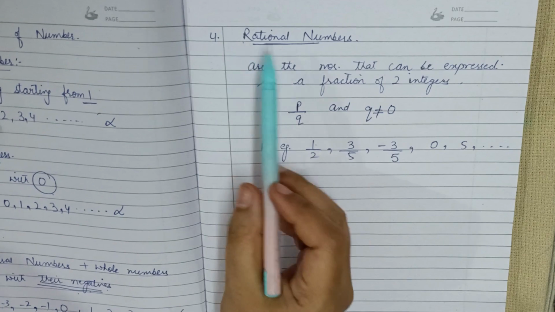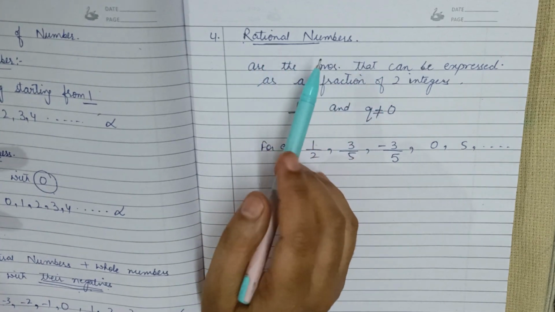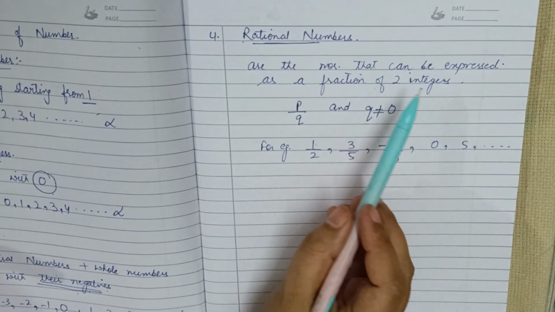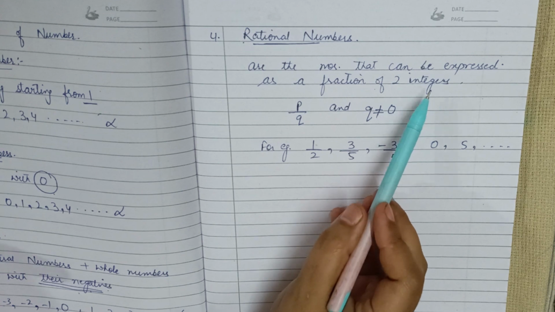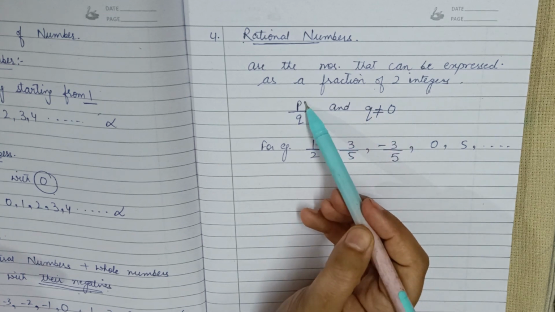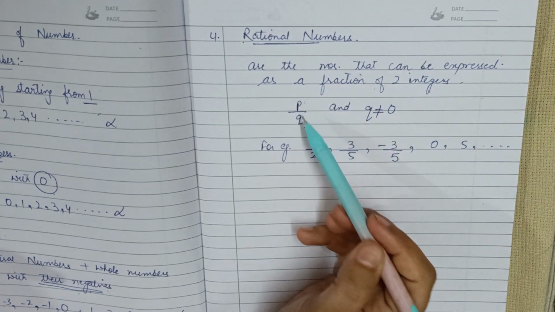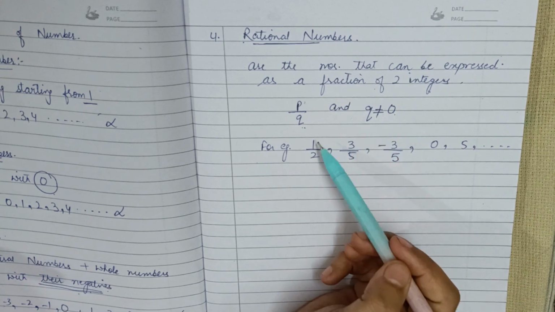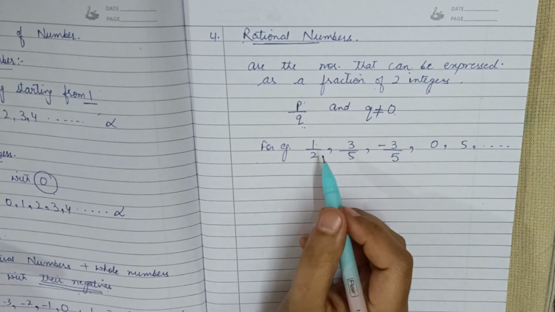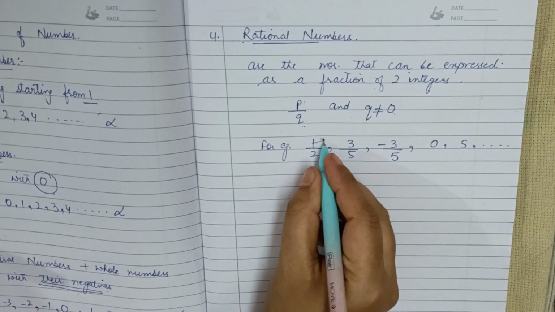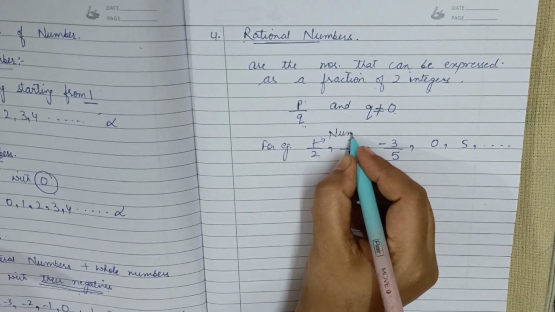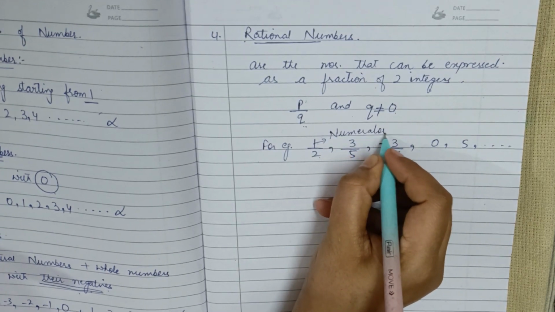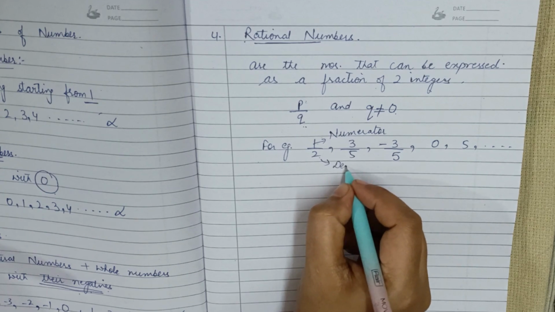So, understood what are rational numbers? Rational numbers are the combination of two integers that can be represented in the form of p upon q as a fraction, and q is not equal to 0. For example, 1 upon 2. In this, we have one numerator and another one is the denominator.